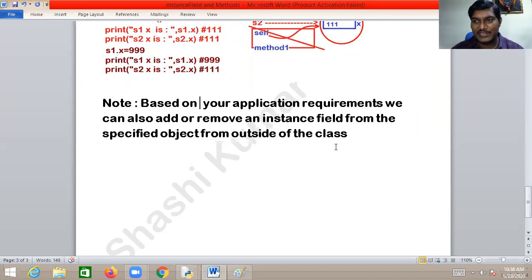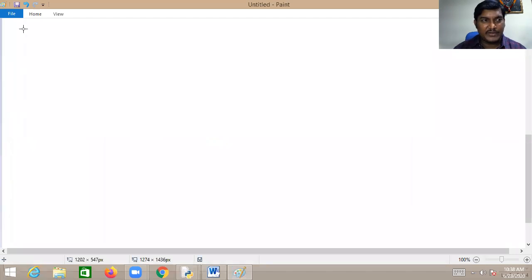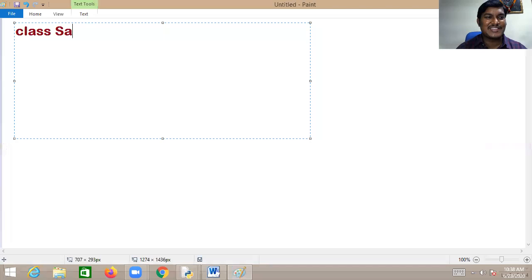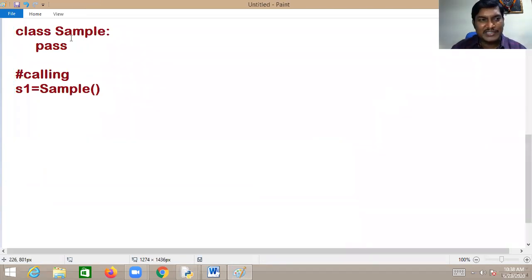Great. Let me show you this point practically now. Ladies and gentlemen, just observe this. Sir, I want to define an empty class, class Sample. Nothing is there. Wonderful. So now first I'm creating S1 object as Sample. Then what has happened now? Sir, an object is created.